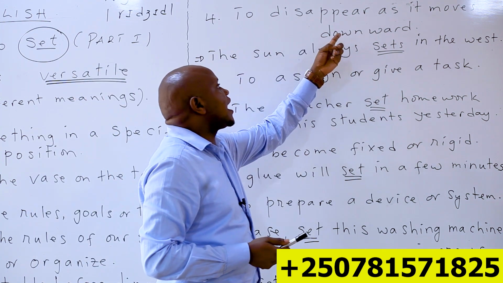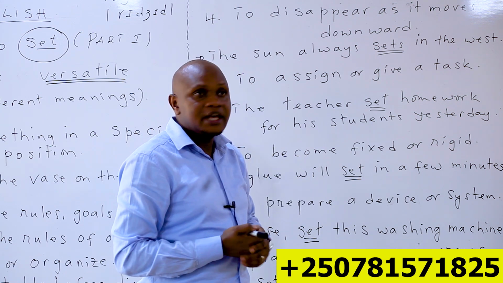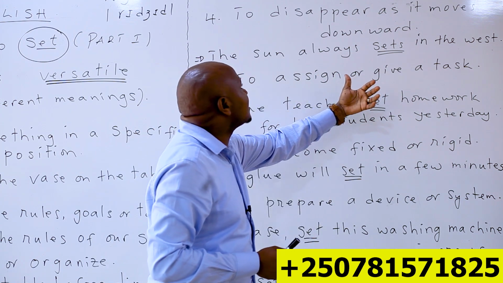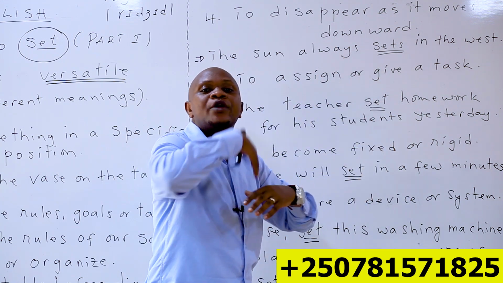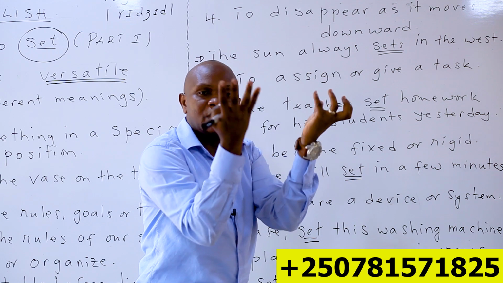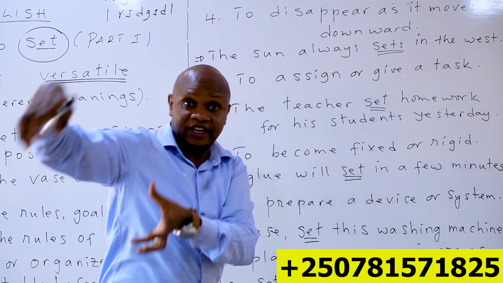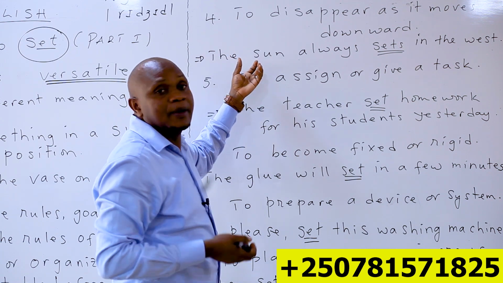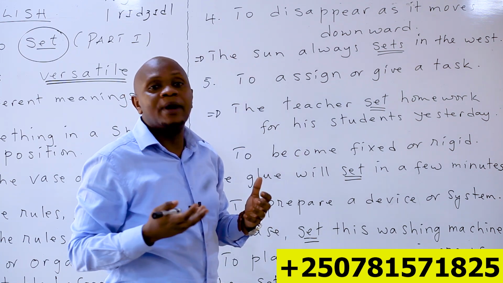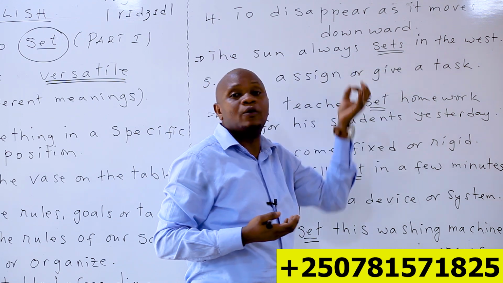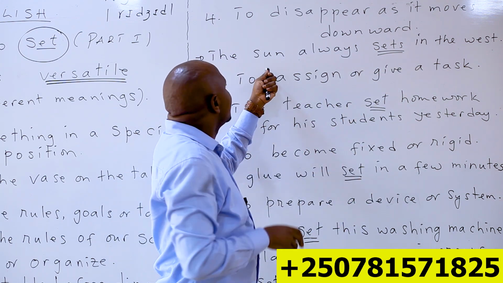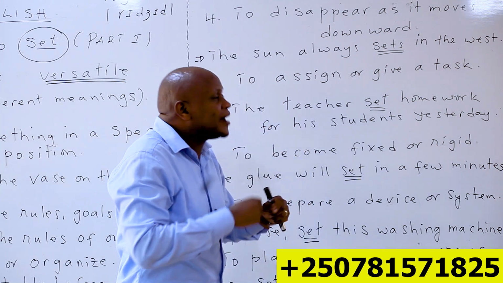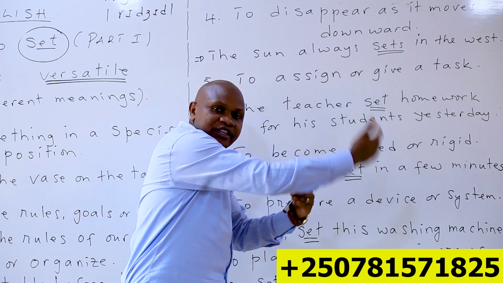To disappear as it moves downward. If something sets, it disappears as it moves downward. Nuvuga ngo kurenga kw'ikintu, kuba ikintu wakibura mu gihe kiri kumanuka kijya hasi kirenga. That is setting. For example, we use this when you are talking about the sun. The sun always sets in the west. Bivuze iki? Izuba iteka rirengera iburengerazuba.